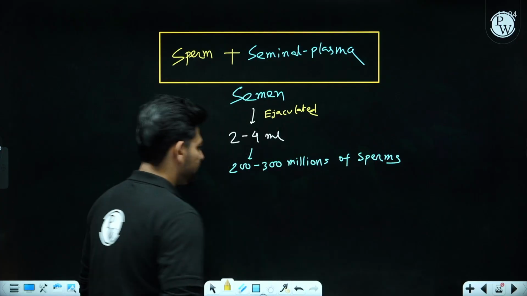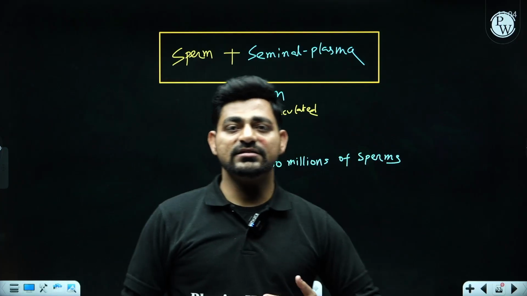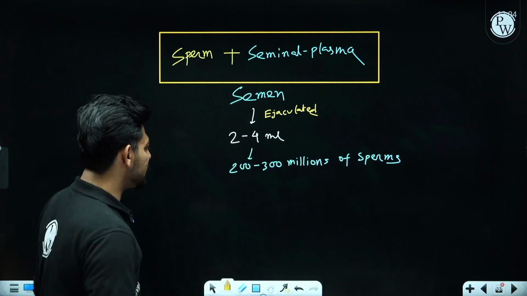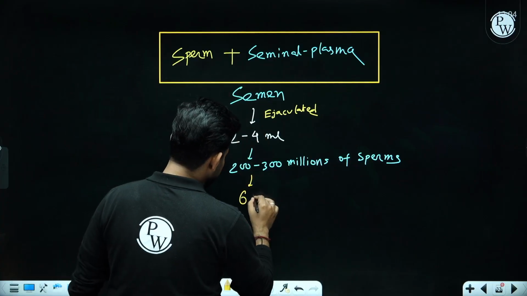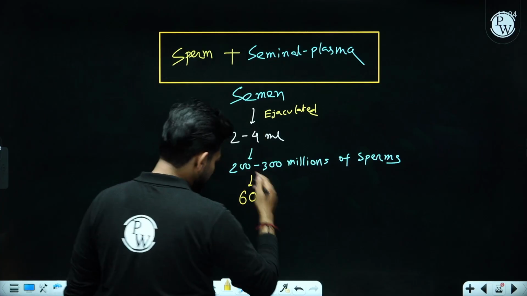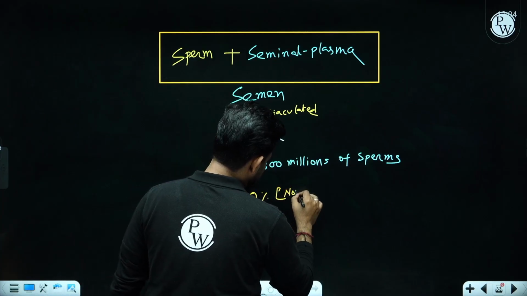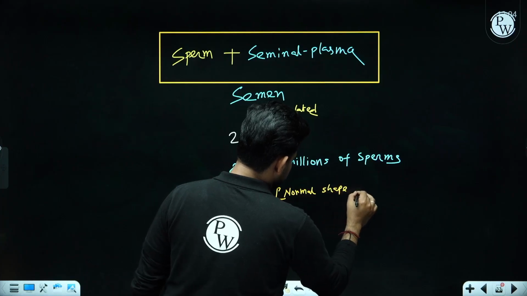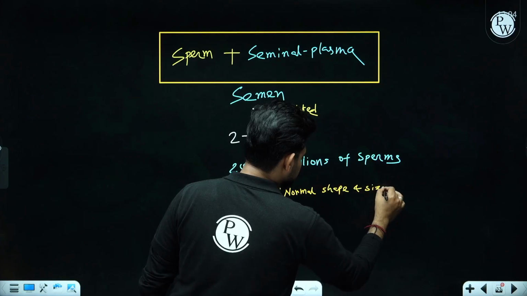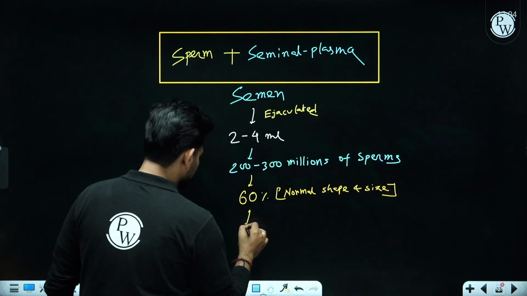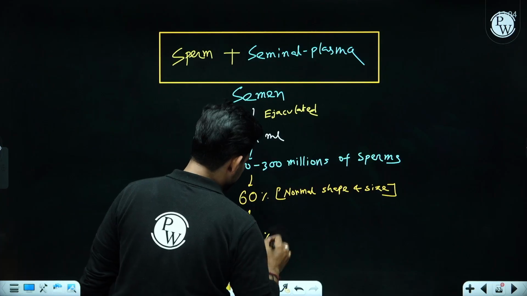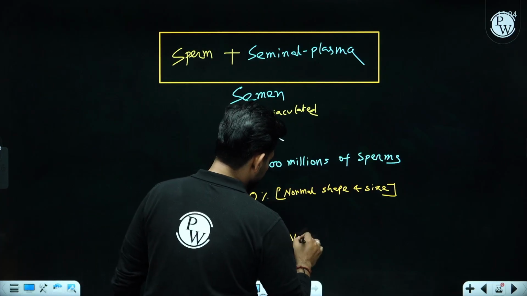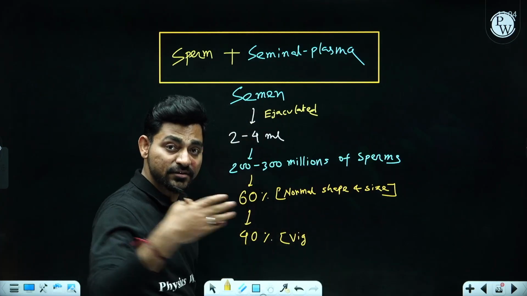And if that particular male is seeking proper fertility, 60% of those sperm should be of normal shape and size, and 40% of those should have vigorous, meaning very fast motility.